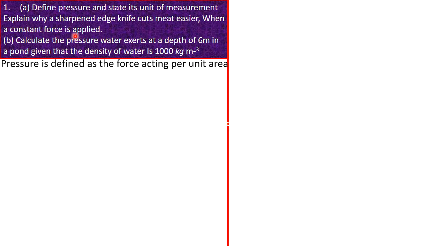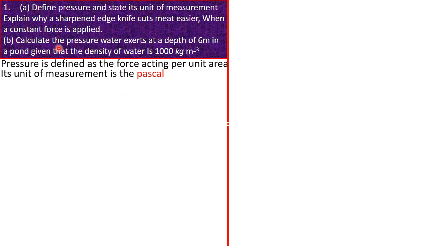Okay, the next part wants us to explain why a sharpened edged knife. Oh my god guys, the SI unit of measurement is the Pascal. And note, if you're taking physics at the O level, or even at the advanced level, don't make the mistake of writing the unit pascal with a capital P, because Pascal with capital P is the name of the person whose name was used as the SI unit. If you're writing this as a unit, you need to start with a lowercase p. But if you're writing out the symbol, you need to start with capital P, small a. Please take note of these conventions.